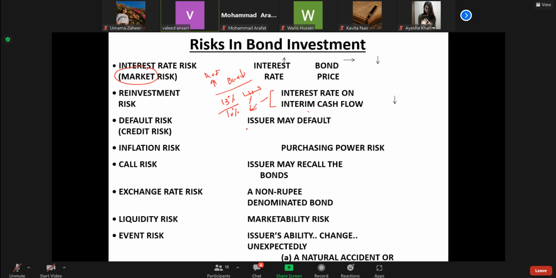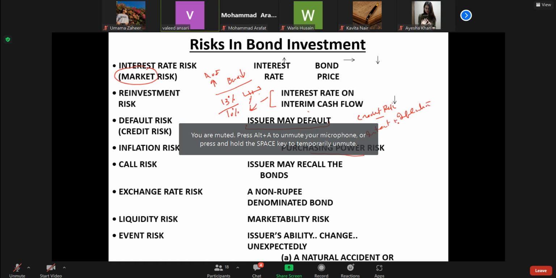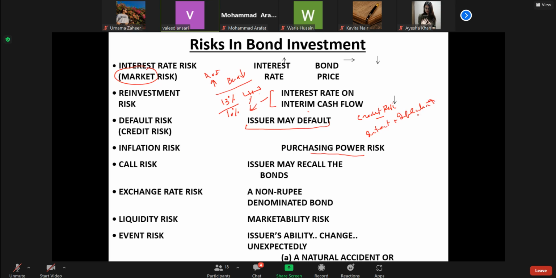Then bonds are fixed interest obligations. Therefore, the issuer may default, what we call credit risk. It may not pay the rate of interest on time. So it may also default. Then there is another kind of risk which we call purchasing power risk, because interest and inflation are related by, as I've already discussed with you, the Fisher effect. So when inflation goes up, interest may also pull up. Not one-to-one, but there is a relation.